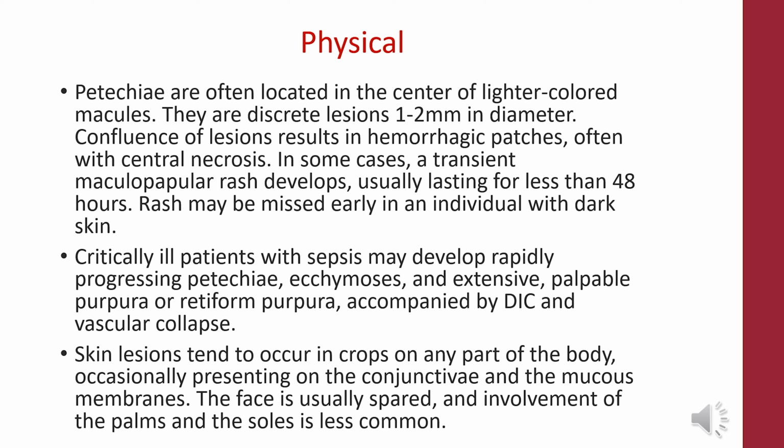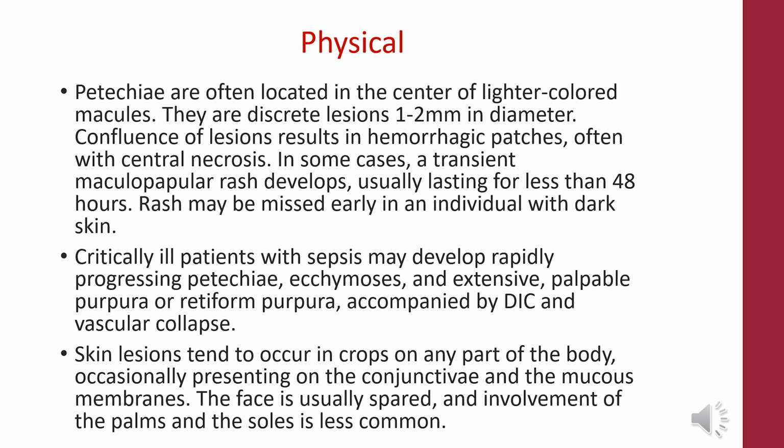Petechiae are often located in the center of lighter colored macules. They are discrete lesions 1 to 2 mm in diameter. Confluence of lesions results in hemorrhagic patches, often with central necrosis. In some cases, a transient maculopapular rash develops, usually lasting for less than 48 hours. Rash may be missed early in an individual with dark skin.